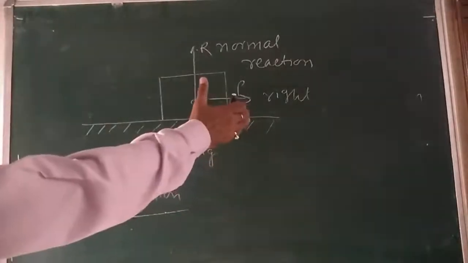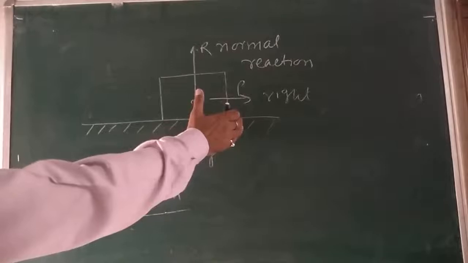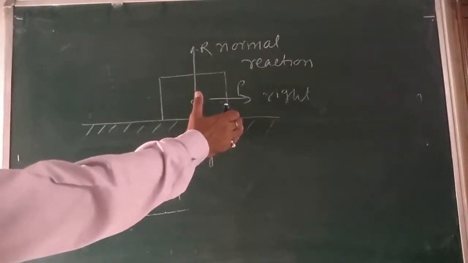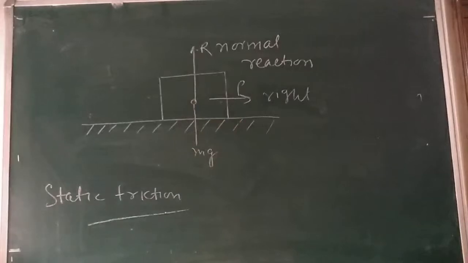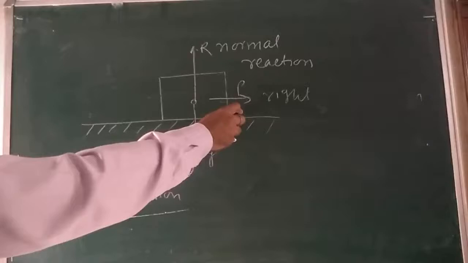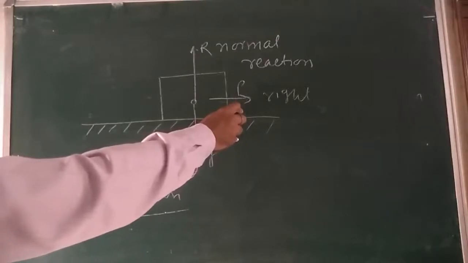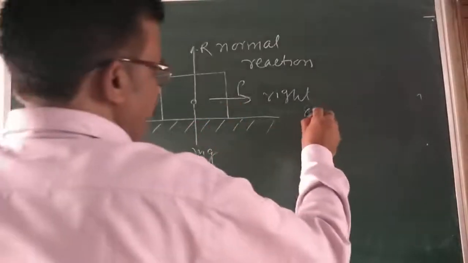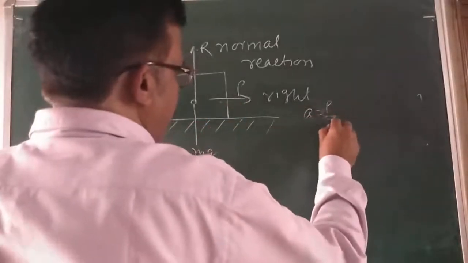We know from our experience that a small applied force may not be able to move the body practically. If the applied force P were the only external force on the body, it must move with an acceleration a equal to P by m.